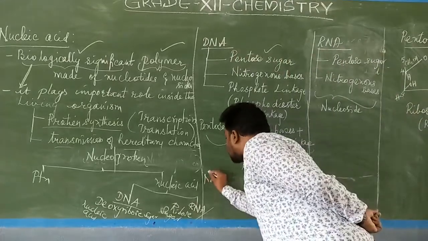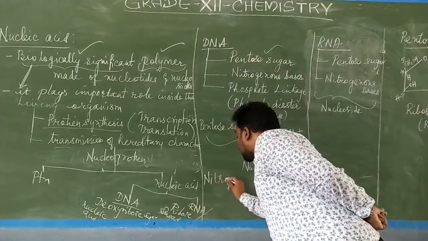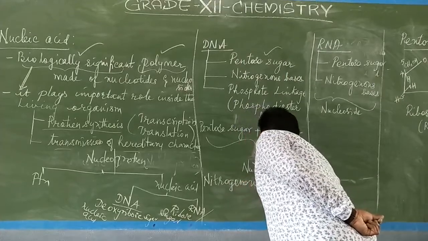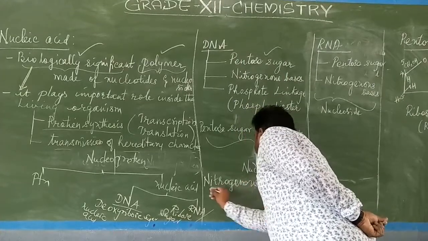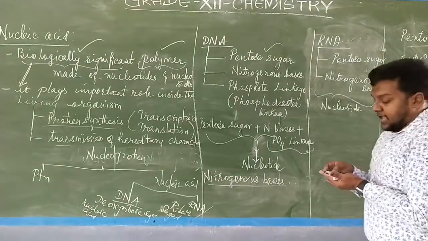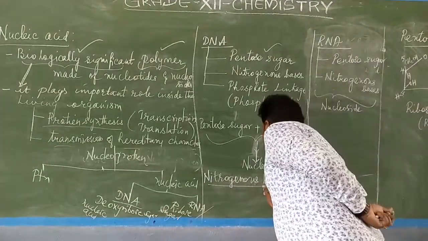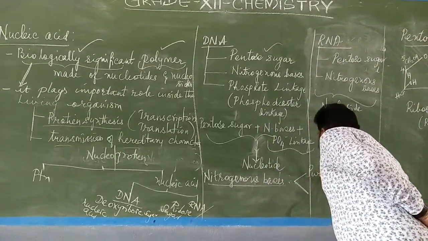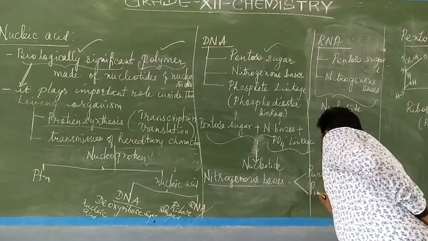Now the next point is nitrogenous bases. In the case of DNA and RNA, both will have a purine base and a pyrimidine base.